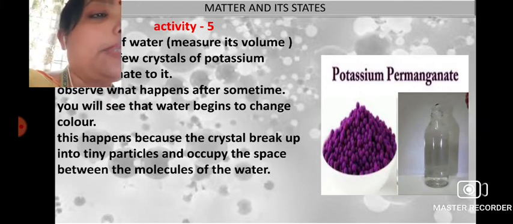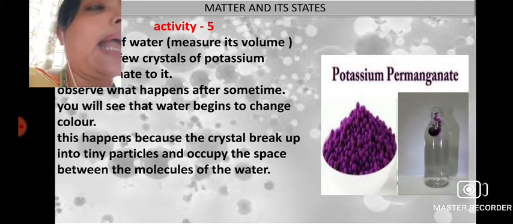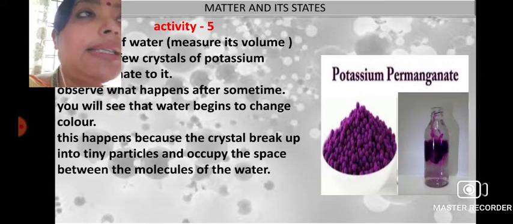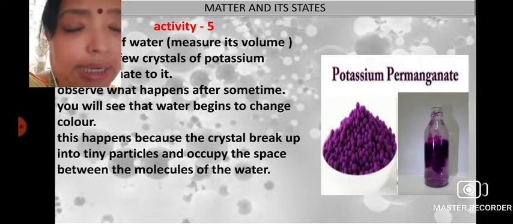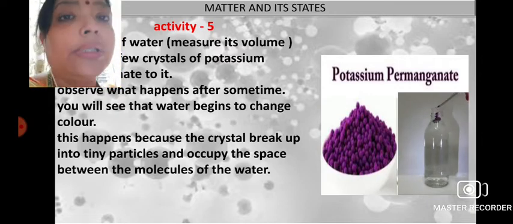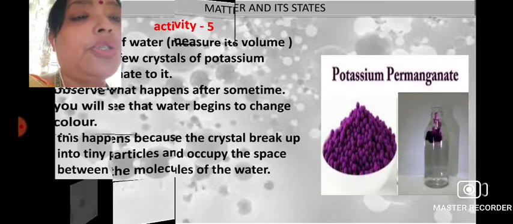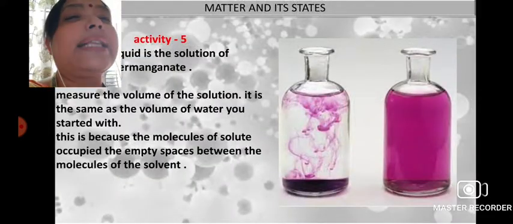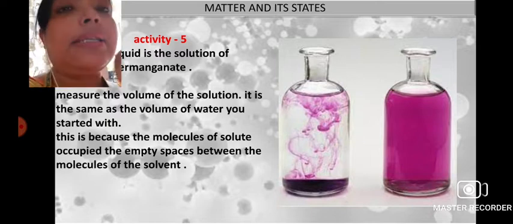See here, when potassium permanganate is added to the colorless water, which was initially colorless, they form the pink solution. So the color of the solution also changes. Okay, so by this activity we can see the process.